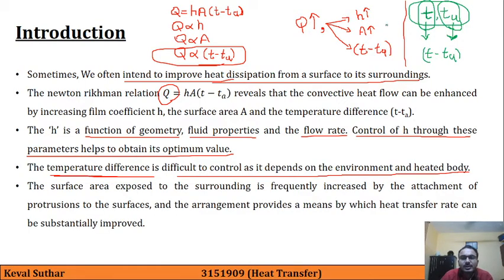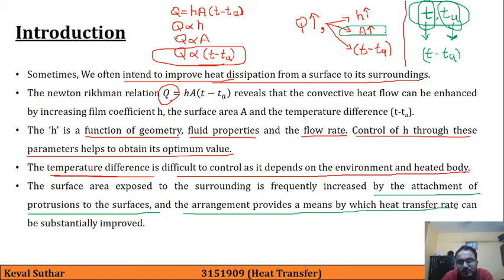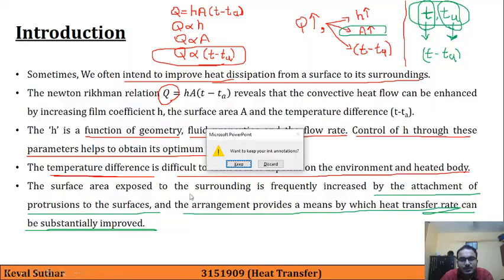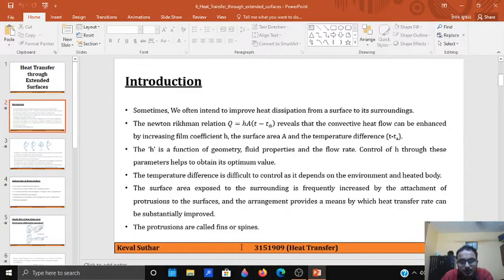Now the last option that remains to us is capital A, that is the surface area. The surface area exposed to the surrounding is frequently increased by attachment of protrusions to the surfaces, and this arrangement provides the means by which the heat transfer rate can be substantially improved. So let me try to explain this with the help of a figure.